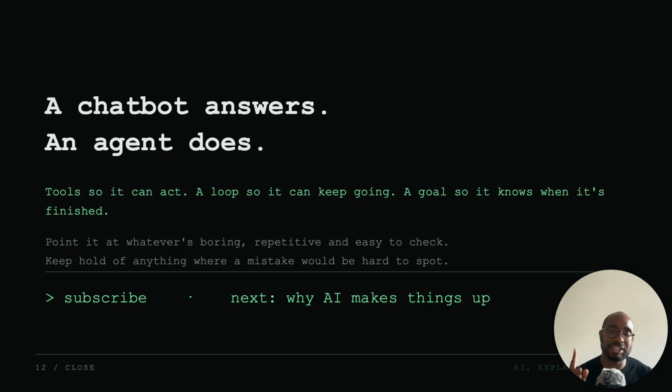Number one, a chatbot answers. Number two, an agent does. And number three, what makes the difference between those two is an agent has tools, it has loops, it has goals. And where you get the most out of these agents is by helping you with tasks which are boring, repetitive, and easy to check.